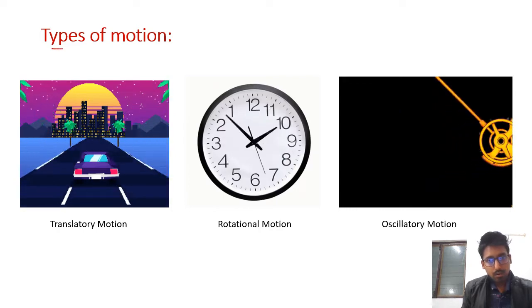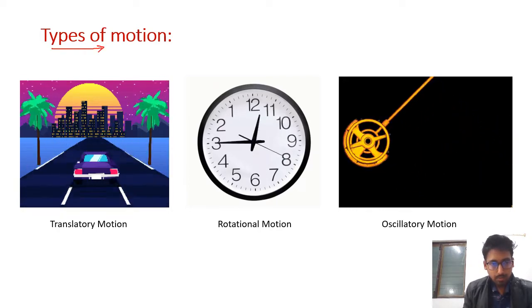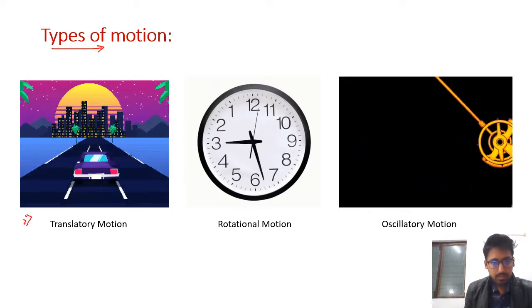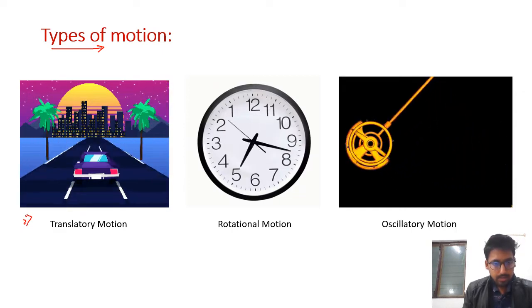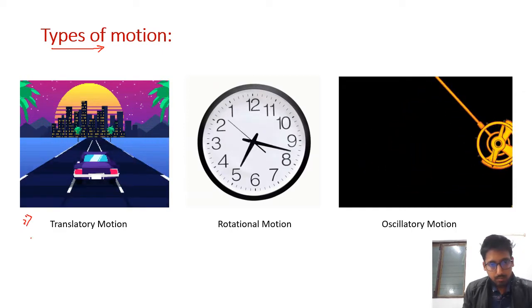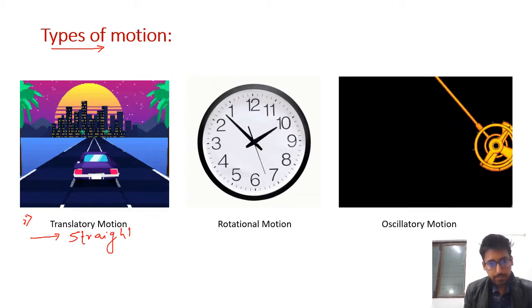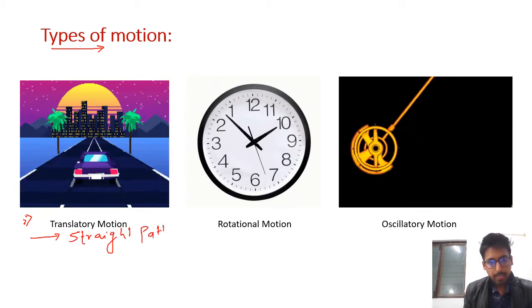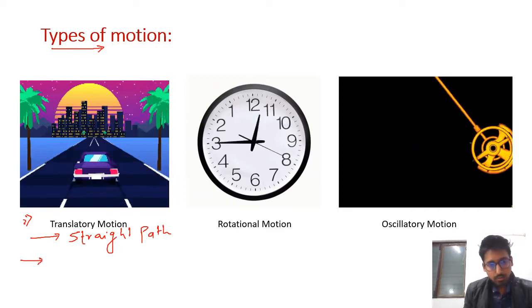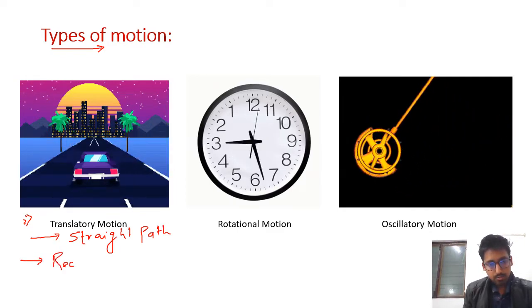Now let us talk about types of motion. First one is translatory motion. In translatory motion, the object moves in a straight path. This kind of motion is also known as rectilinear motion.